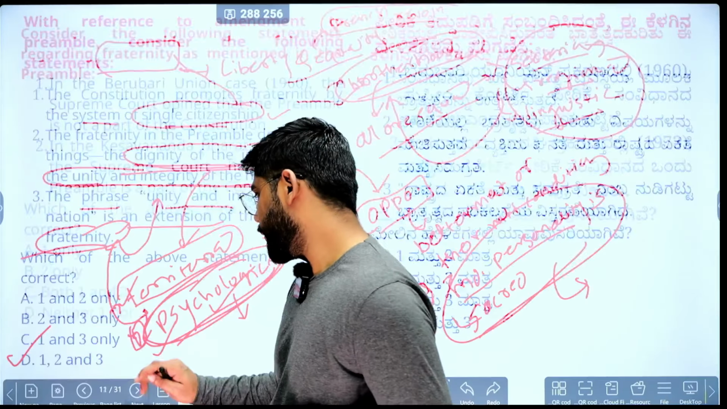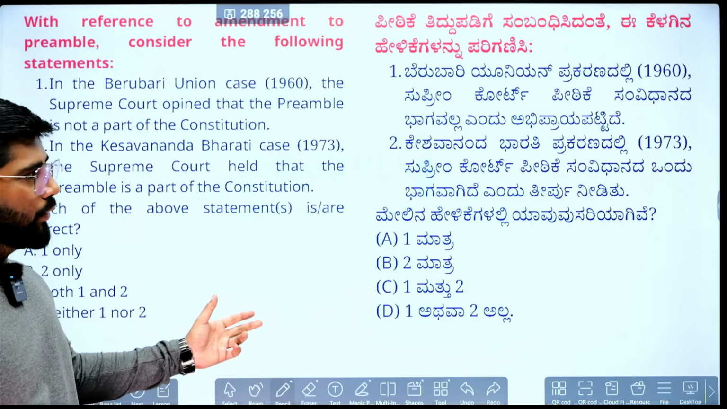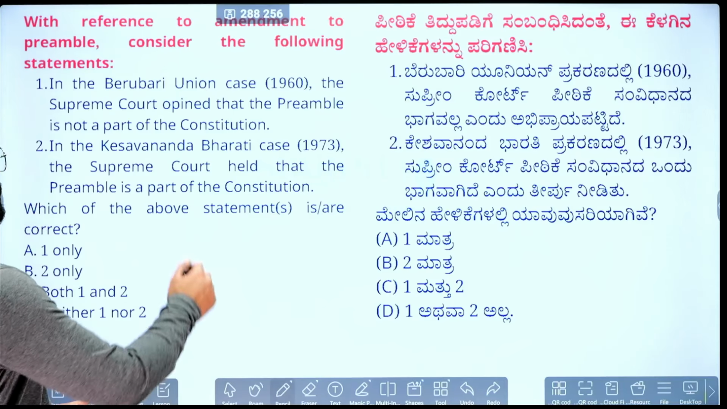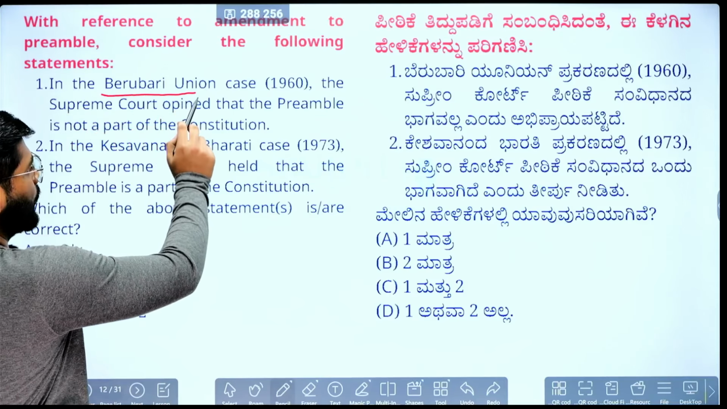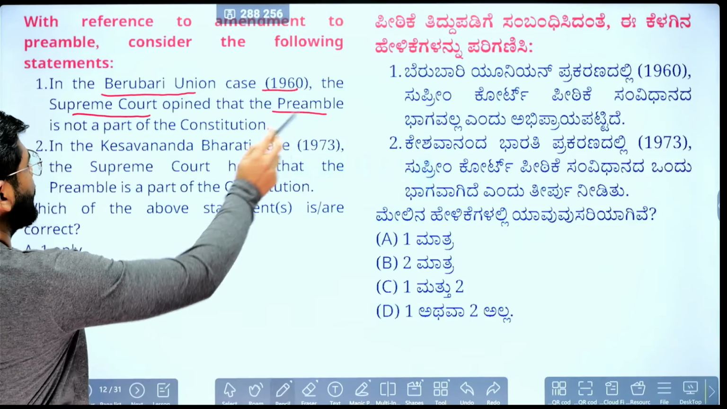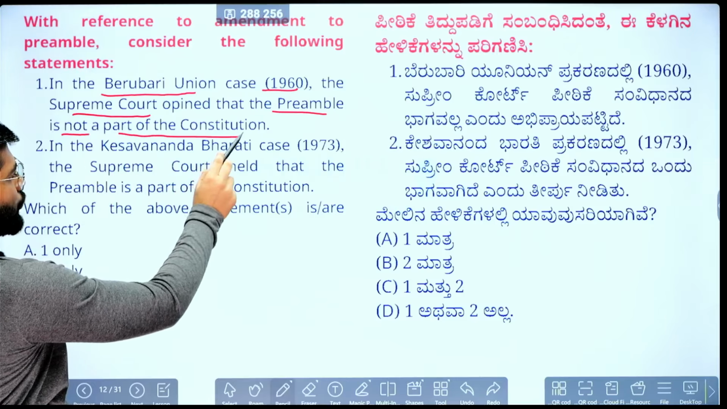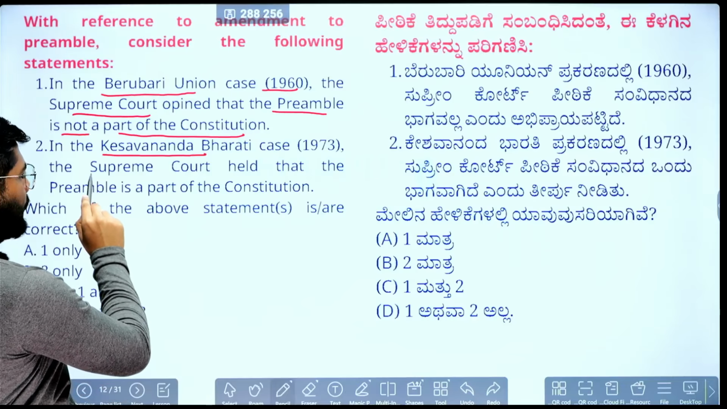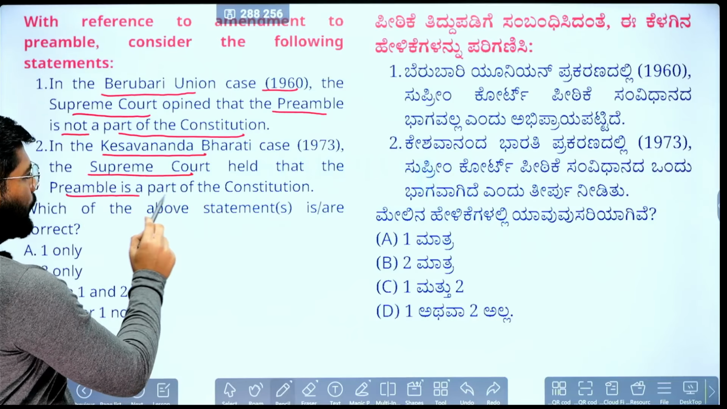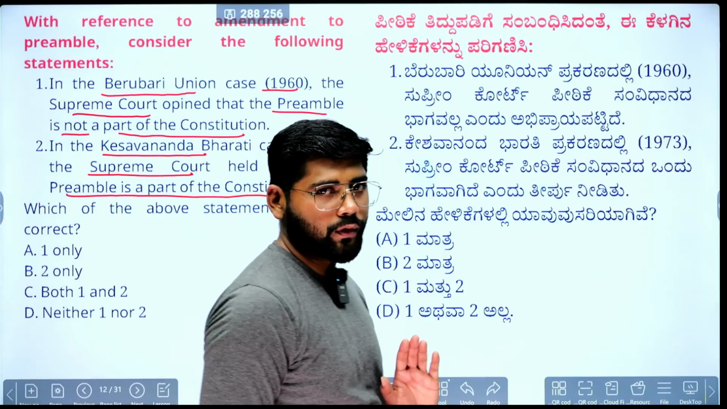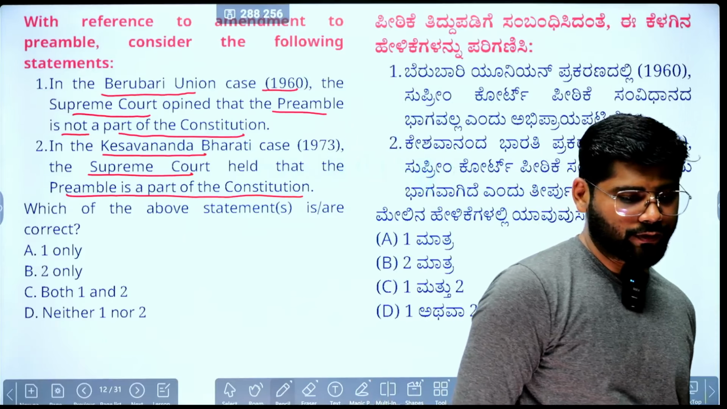It is about the preamble, some basic facts that we need to know. First statement: in the Berubari Union case of 1960, the Supreme Court opined that the preamble is not part of the Constitution. Second statement: the Kesavananda Bharati case happened in 1973. The Supreme Court held that the preamble is a part of the Constitution. Easy question, everyone knows this fact. Okay, pause the video and answer the question.